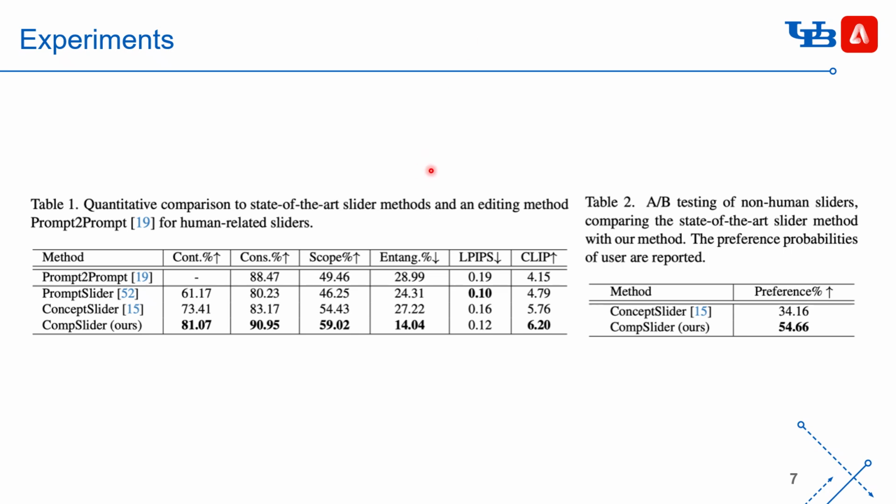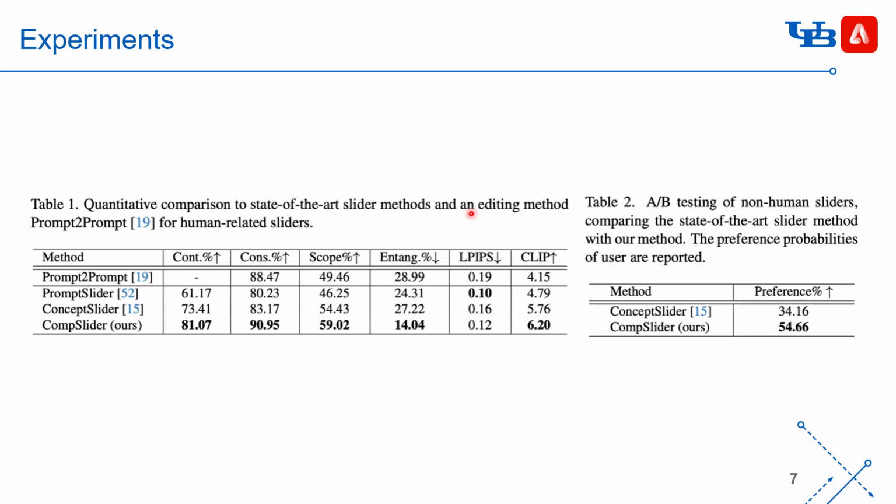Let me now explain how we evaluate slider-based generation. Existing works mainly report LPIPS and the CLIP score between images generated by the foundation model and by the slider model. Those metrics capture semantic correctness, but they don't fully reflect the unique requirements of slider control, such as continuity or disentanglement. So we introduce 4 new metrics based on DeepFace attribute classifiers.